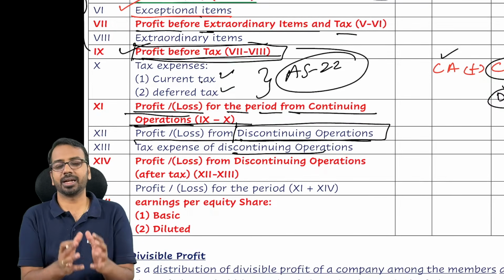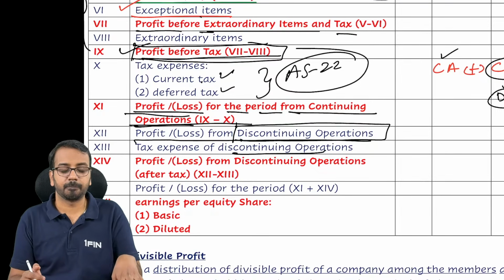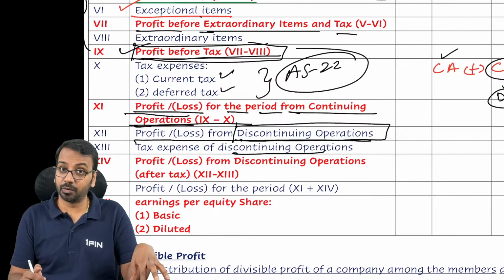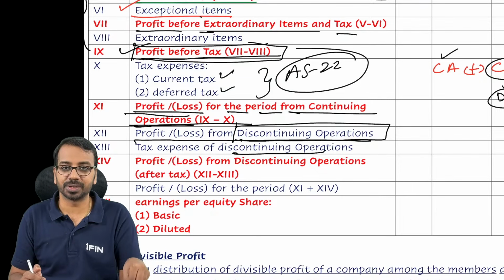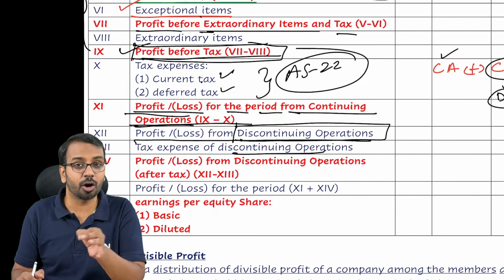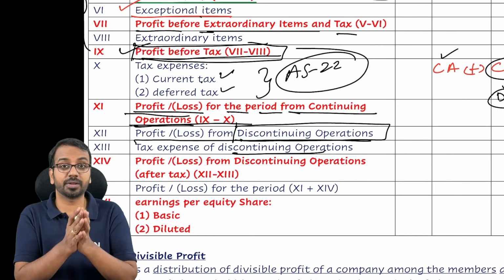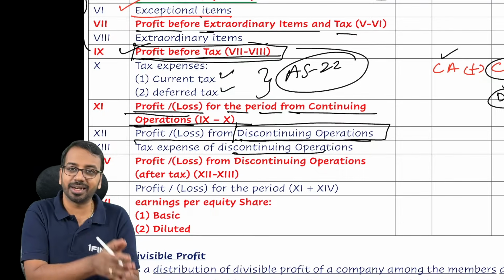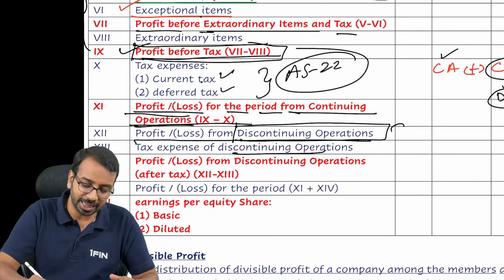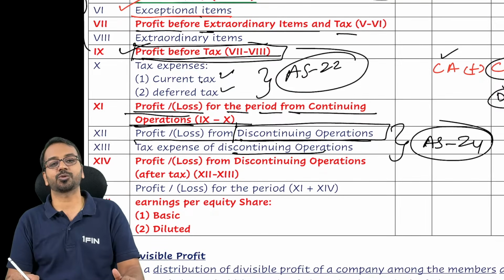So it could be a case, let us say Citibank. Citibank was operating in India. They are also operating in rest of the world. Citibank exited India business. When they exited India business, that is called discontinuing operation. So what is the profit of the discontinuing operation? What is the tax related to the discontinuing operation? That has to be presented separately, and this is covered under AS 24.